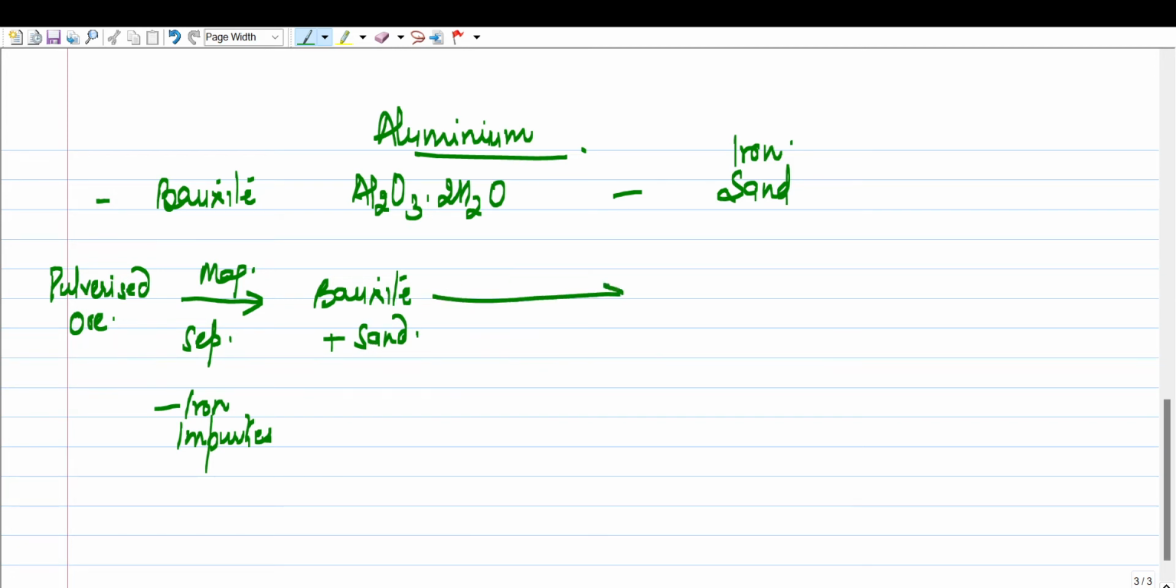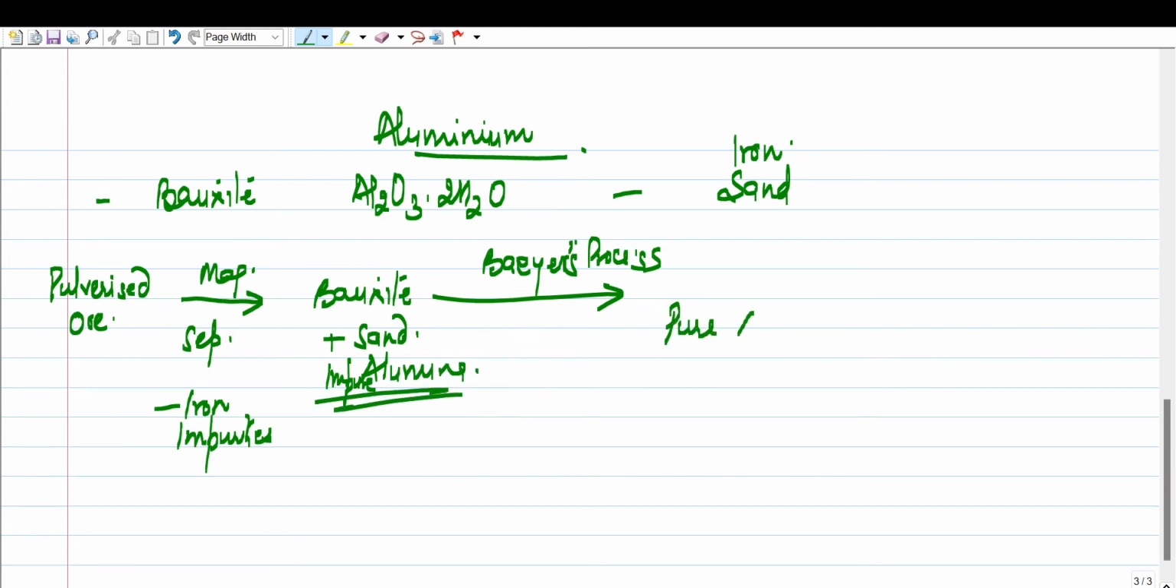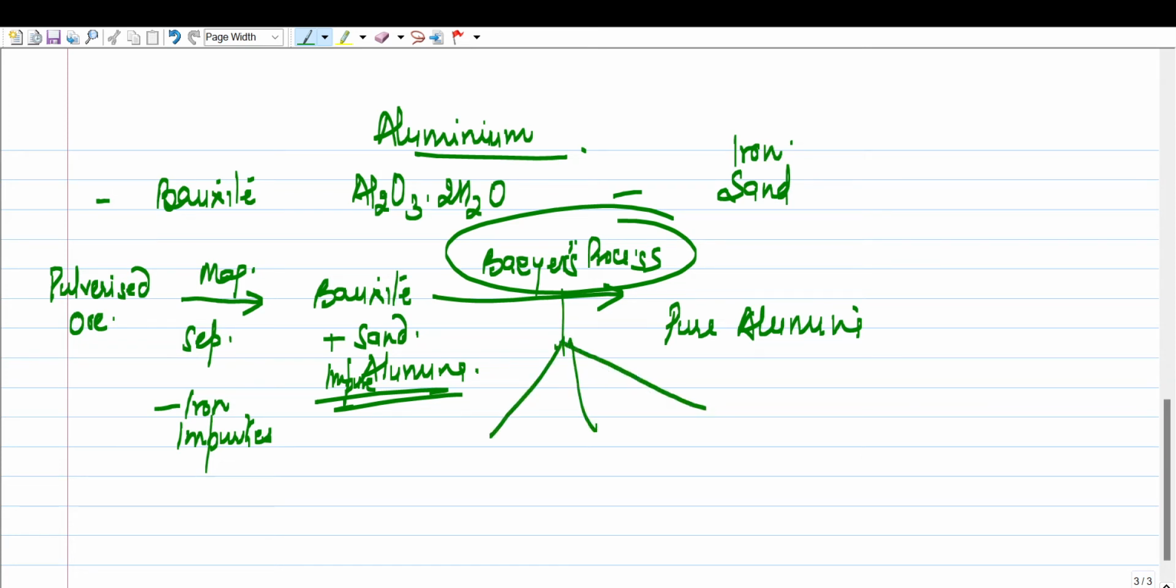Right. Now we perform Baeyer's process. In Baeyer's process, we actually purify the impure alumina. We call this as impure alumina. So this impure alumina is purified to pure alumina, right? The name is Baeyer's process. This Baeyer's process has got three legs, that means three parts. First is digestion step, second is seeding step, third is ignition. We'll take up one by one.